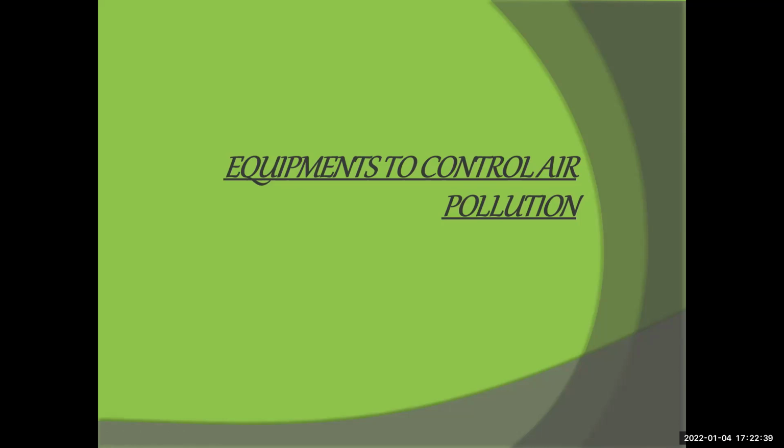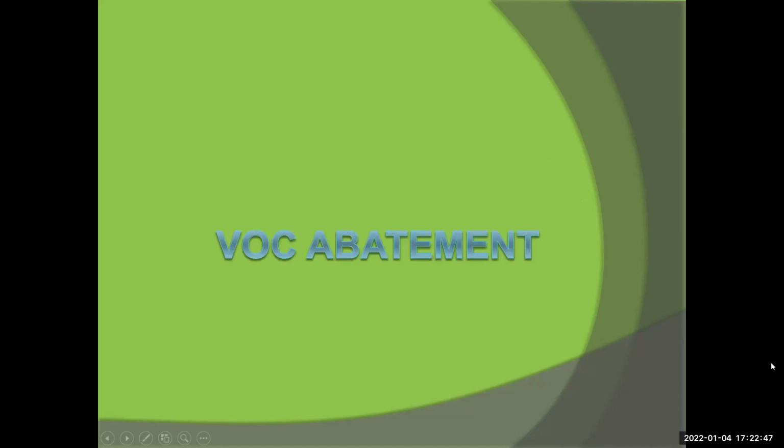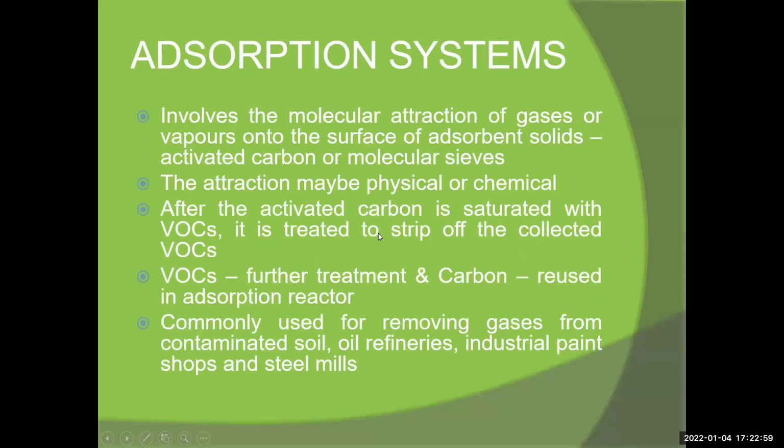Okay, now start from the second part of the equipment of control air pollution. In the previous class we discussed many types of equipment and techniques to control air pollution. Now discuss the VOC abatement. What is the VOC abatement? Anyone?